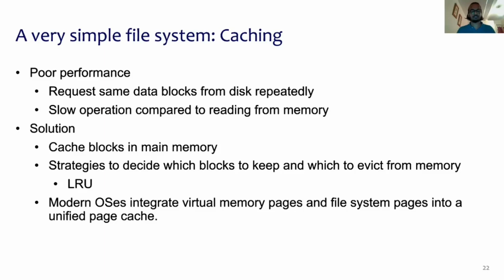The OS also needs to decide which blocks to keep and which blocks to evict from memory to make space for new data blocks to be brought into main memory. One example policy could be the LRU policy, in which case the OS evicts the least recently used block to make space for new data blocks to be cached into main memory. Also, modern operating systems integrate virtual memory pages and file system pages into a unified page cache.